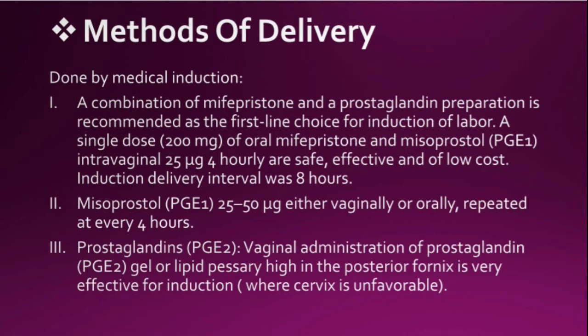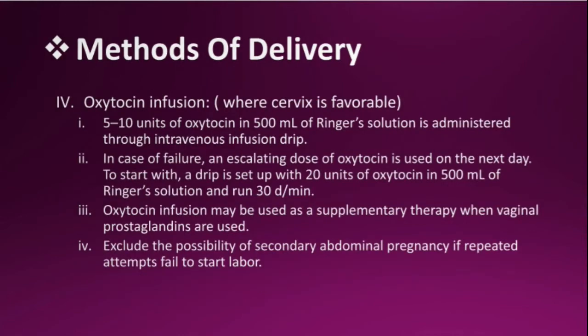Then prostaglandins. Vaginal administration of prostaglandin gel or lipid pessary high in the posterior fornix is effective for induction in cases where the cervix is unfavorable. Now, the oxytocin infusion. It is given where the cervix is favorable. You have to remember it.